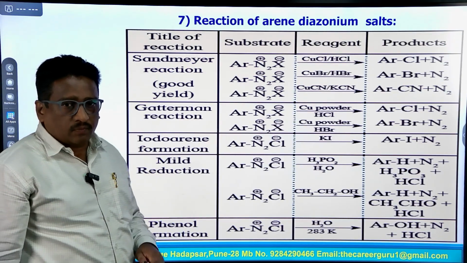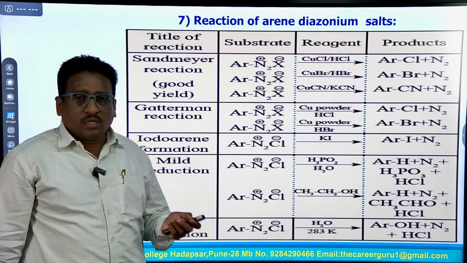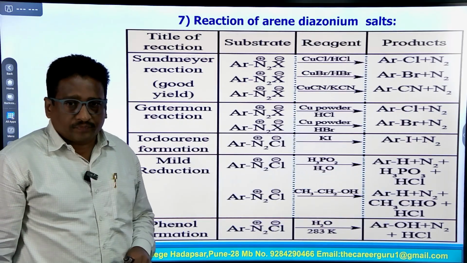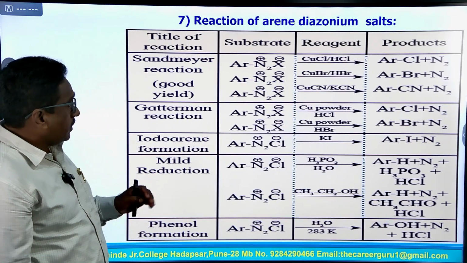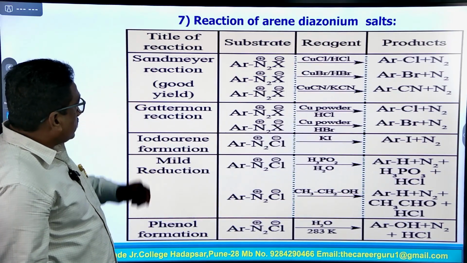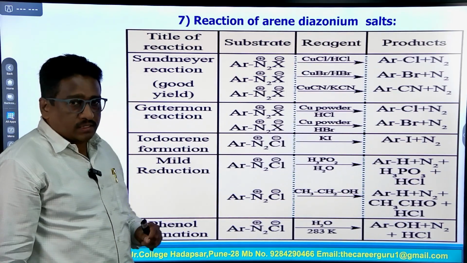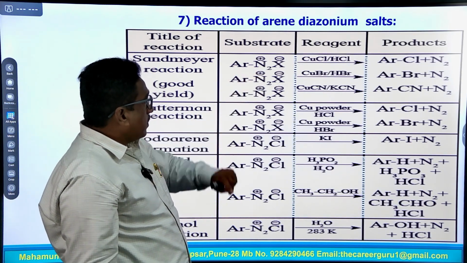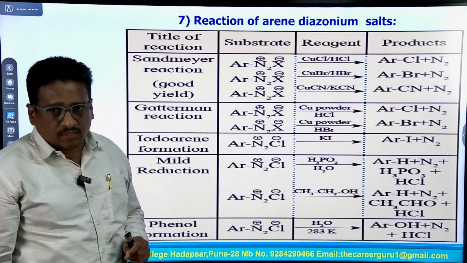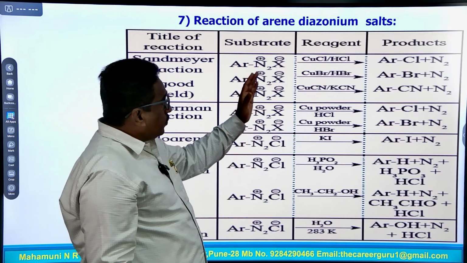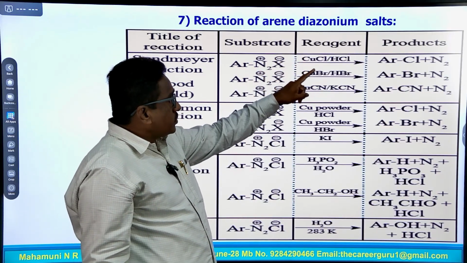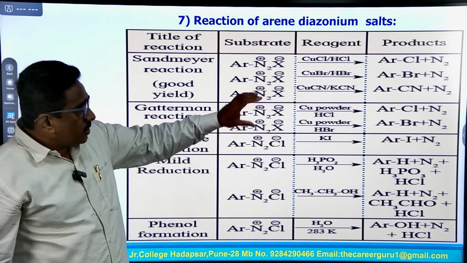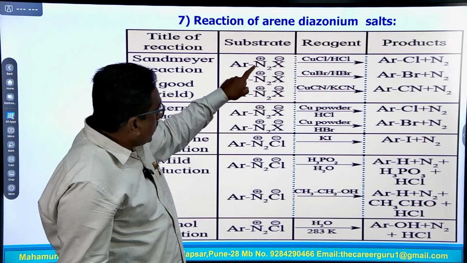In the last chemical property, the formation of benzene diazonium chloride or diazonium salt, and these are the reactions of diazonium salt, including removing the azo group. So, this is the first reaction, Sandmeyer's reaction, and in this Sandmeyer's reaction the substrate ArN2X minus, means diazonium salt or benzene diazonium halide, reacts with these three reagents: CuCl HCl, CuBr HBr and CuCN KCN.